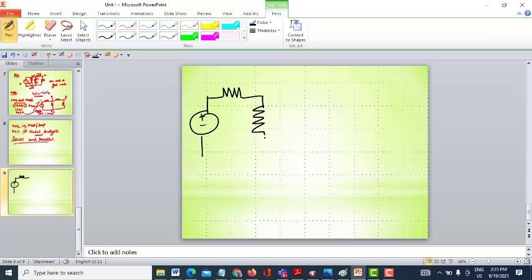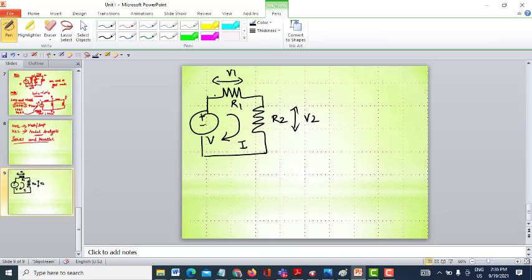Let me assume that we have two resistances, R1 and R2, whose voltages are V1 and V2. This is the applied voltage V for the circuit. Let me assume a current I flowing through the circuit.